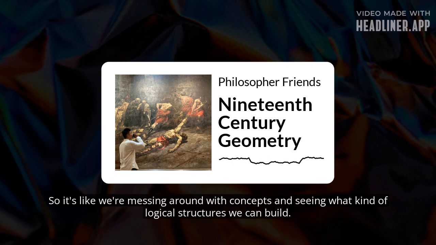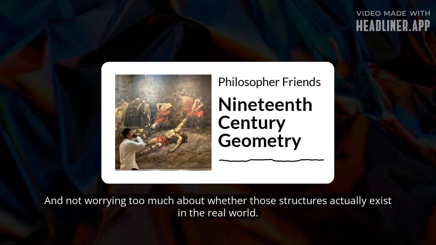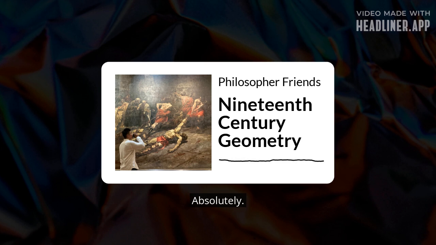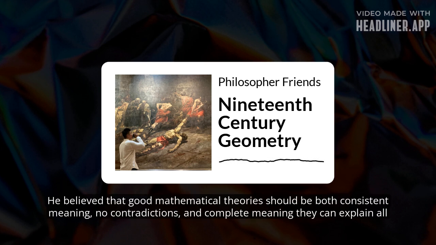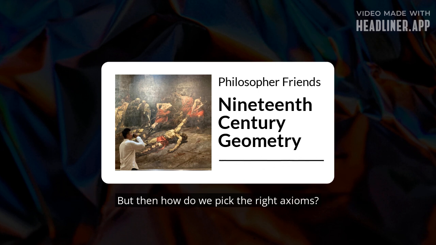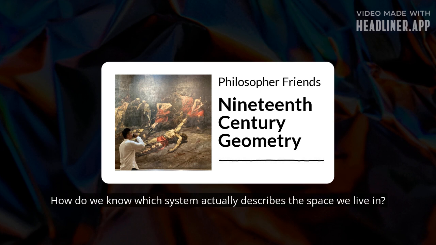So it's like we're messing around with concepts and seeing what kind of logical structures we can build. Yeah, and not worrying too much about whether those structures actually exist in the real world. But even Hilbert, with his focus on these formal systems, still thought that choosing the right axioms mattered, right? Absolutely. He believed that good mathematical theories should be both consistent, meaning no contradictions, and complete, meaning they can explain all the relevant stuff. So even if math is a kind of game, there are still rules. Right, exactly. But then how do we pick the right axioms? That's the tough part. Especially when geometry can be so flexible, how do we know which system actually describes the